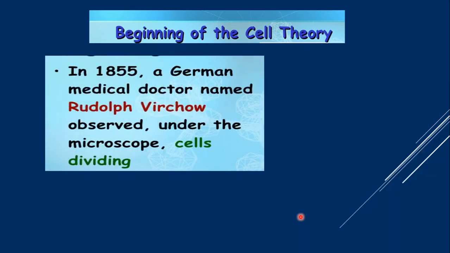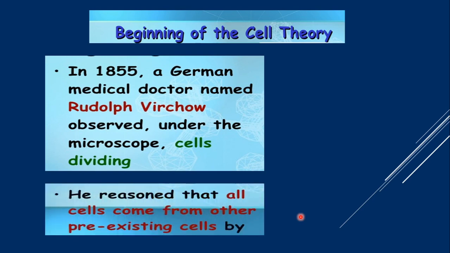Then again, in 1855, Dr. Rudolf Virchow was observing cells under the microscope. By that time, microscopy had developed far better, and the conclusions had already been given that organisms are made up of cells. When he was observing some cells under the microscope, he saw that they were dividing.